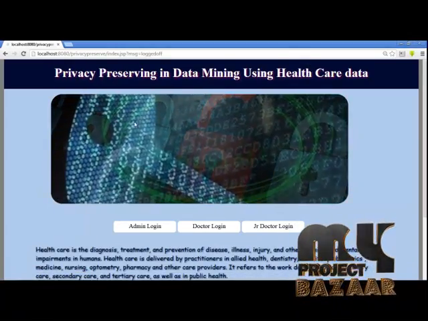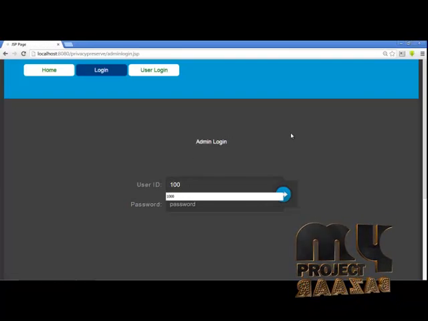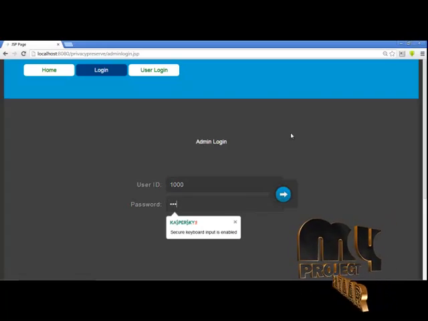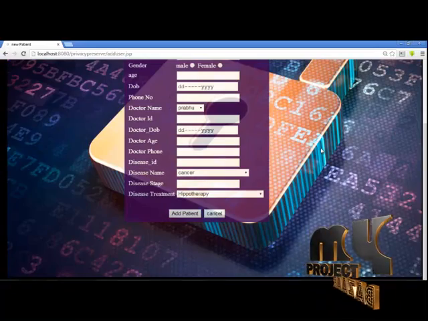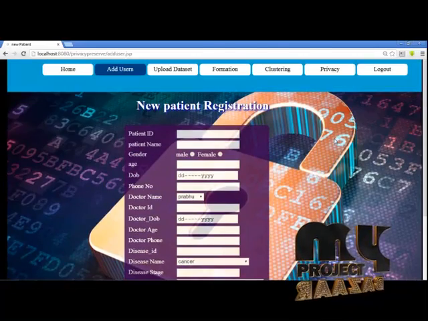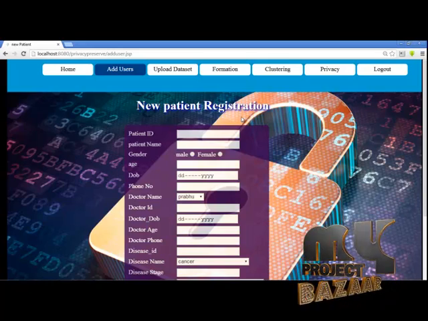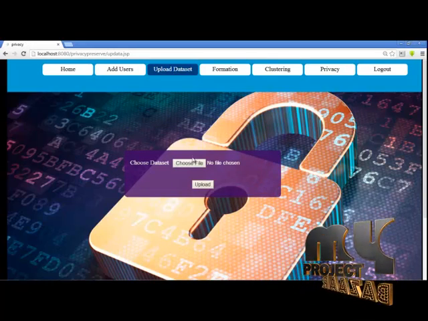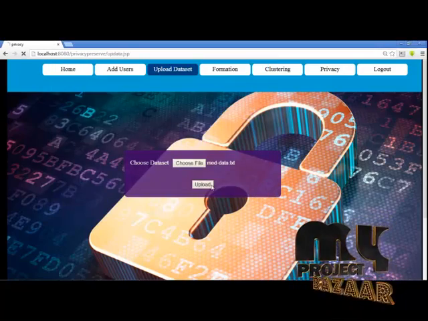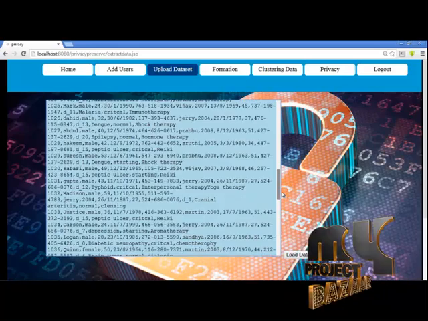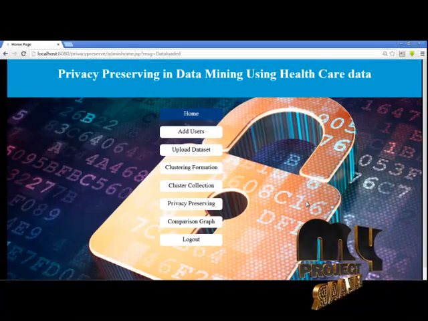The project is started here. Just click admin login, which has already been created by the admin. Enter the password and login. The admin can add individual data for the dataset, like individual patients one by one, or else upload data in bulk using a dataset. Choose a file, this is the dataset file, then upload it. These are the data in the dataset. Then load into database. The file is stored in the database.